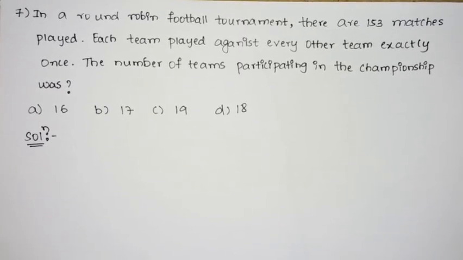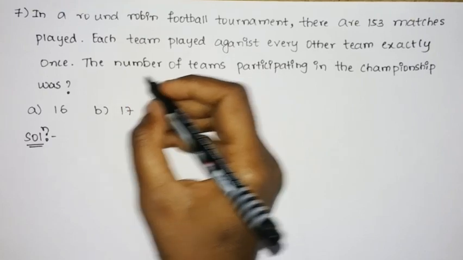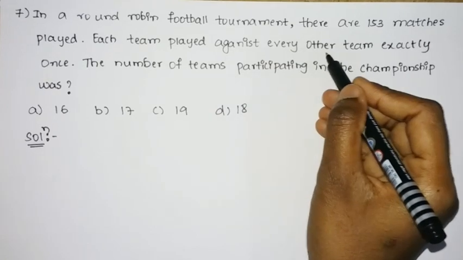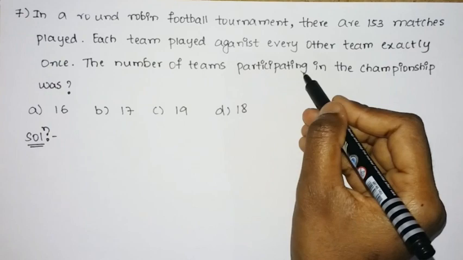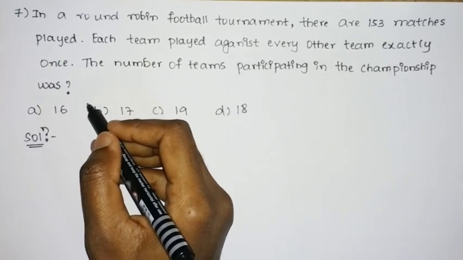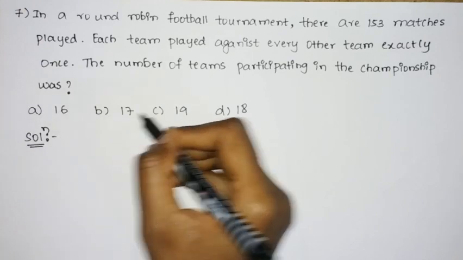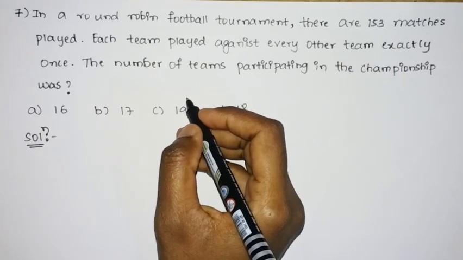So in this video we shall solve the next example, that is quantitative aptitude, which was asked in Amazon Tech Ops Associate SMT Bangalore. So the question is like this: in a round robin football tournament there are 153 matches played and each team played against each other team, so every other team exactly once. The number of teams that are participating in the championship was? So this is the question which is given, and the options are 16, 17, 19 as well as 18. So we shall see how to solve this example.